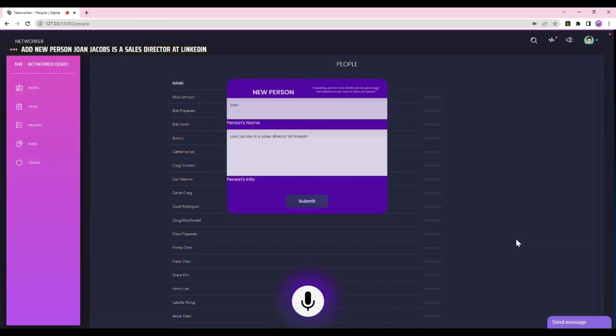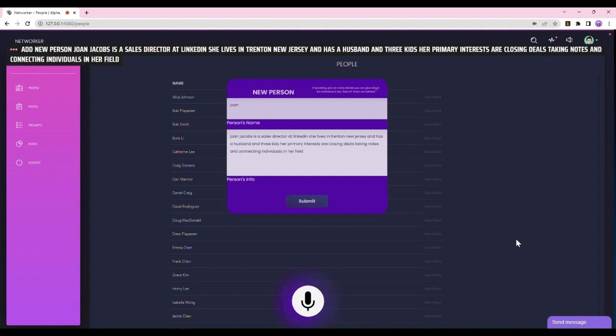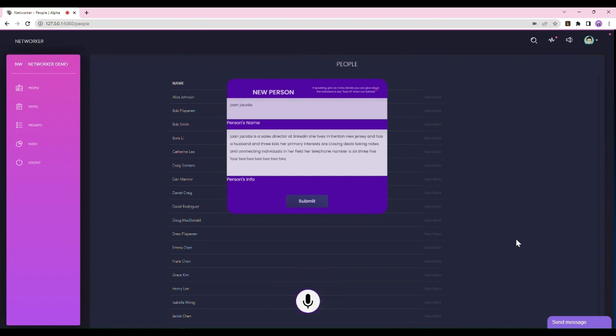Finally, you can add new people to the database by saying New Person and stating the full name of this person and what you want to remember. Leave AI to do all the JSON formatting and entering for you.